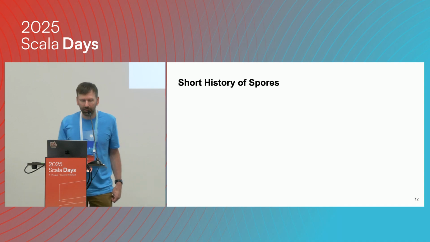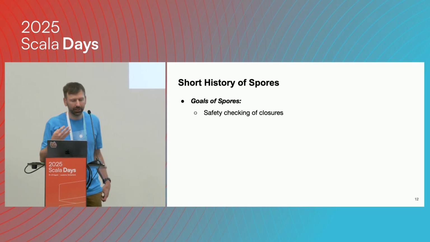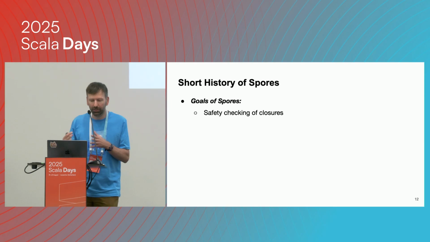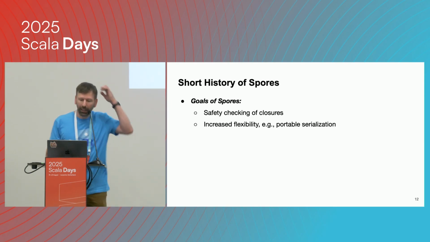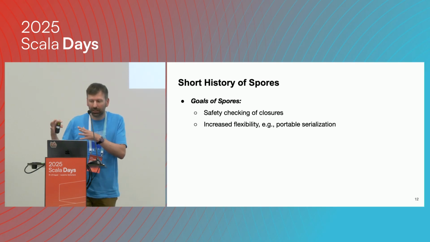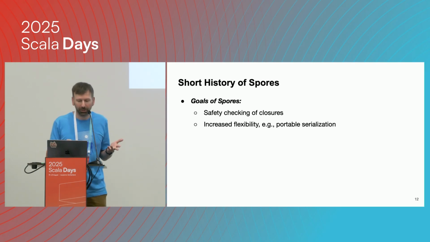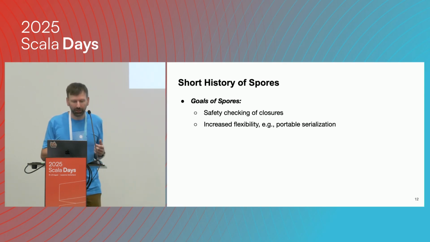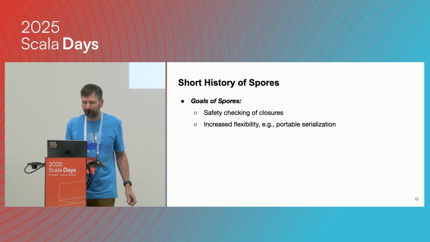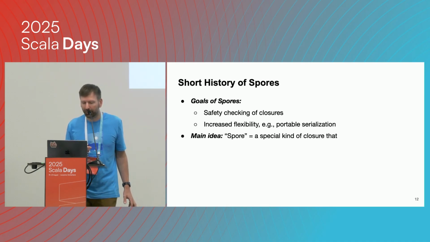And in fact, these are the goals of this so-called Spores project: first, to have safety checking of closures so that it's safer to use them in a concurrent or distributed setting, and also to add some flexibility. Because we deconstruct closures and have more control over the different parts, that allows us to provide, for example, portable serialization, which is really powerful, and some additional features, like we can deeply clone closures and things like that. So there's a whole bunch of stuff we can do.